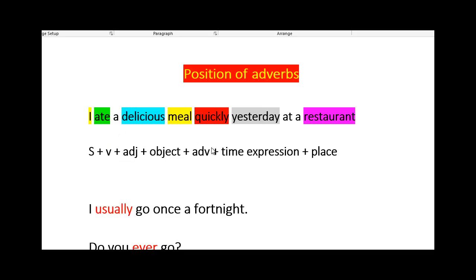We can add a time expression to help us decide what verb to use, like now is present, tomorrow is future, and yesterday, the day before or last month we can say it's past. So the time expression is also important to let us know how to specify the verb. And a place can be added to the sentence when we want. That's all we're going to talk about today: the position of adverbs in a sentence.